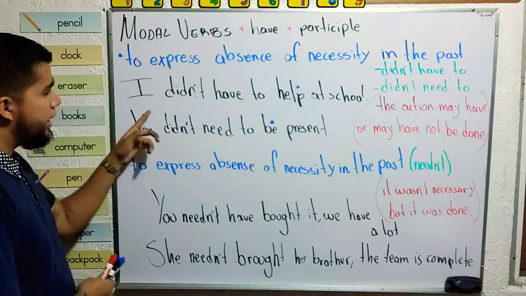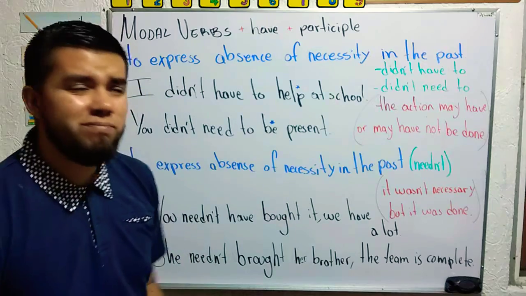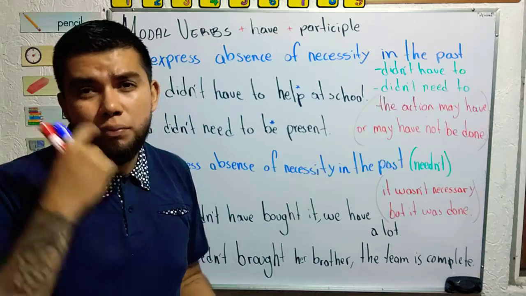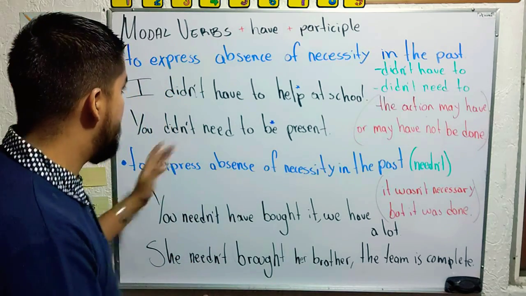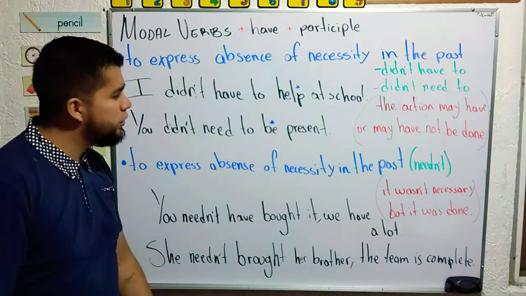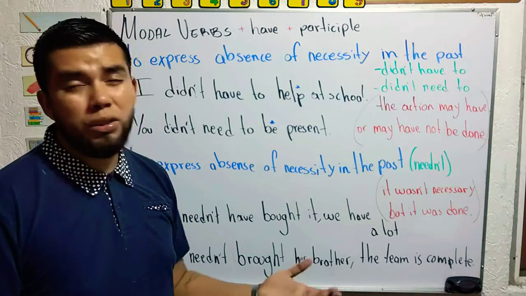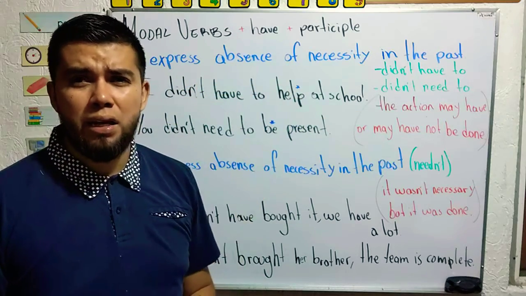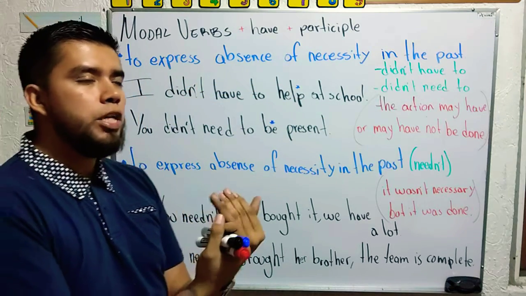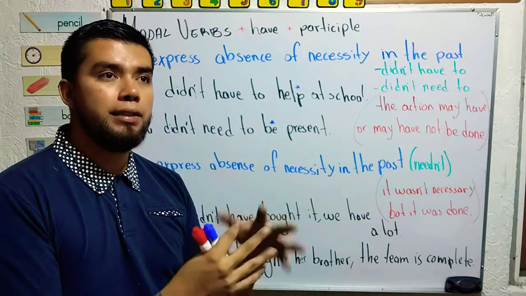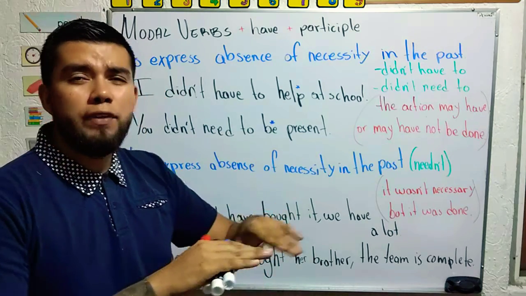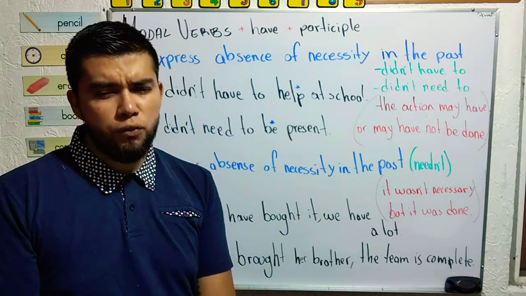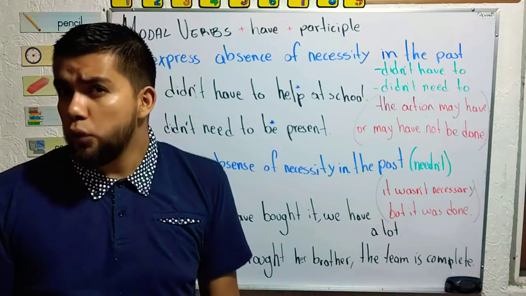For example, I didn't have to help at school, so it wasn't necessary. Did I help? Well, probably or probably not. You didn't need to be present. It wasn't necessary. So we're indicating the absence of necessity in the past, but at the same time, we don't close the action in the past. We leave the context as just "it wasn't necessary," but we don't specify if we did it or if we didn't do it.